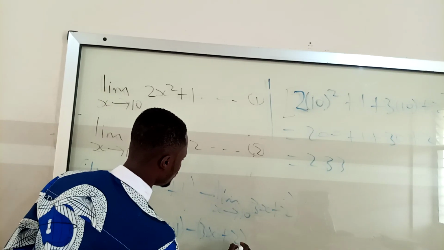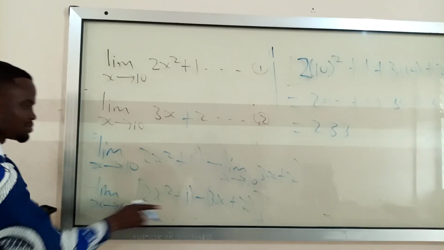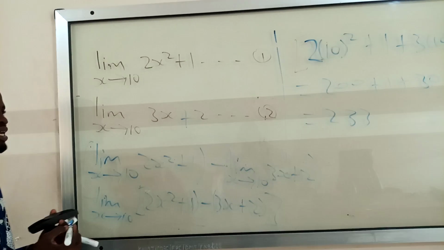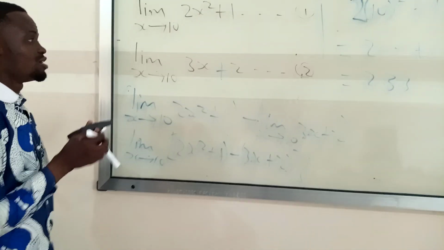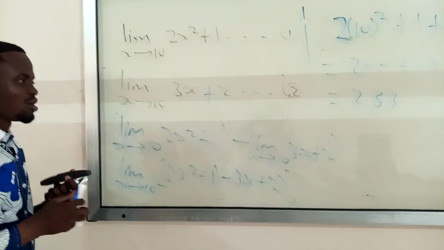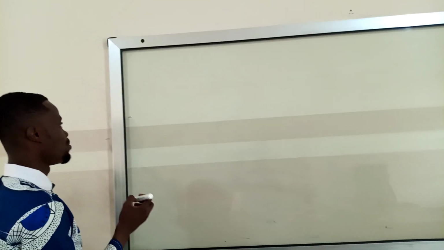Minus 3x plus 2. Then I just substitute in 10 to get my final answer. That is the idea of the limit of the sum and the difference of two functions. Okay. About the last part, one I'll talk about is